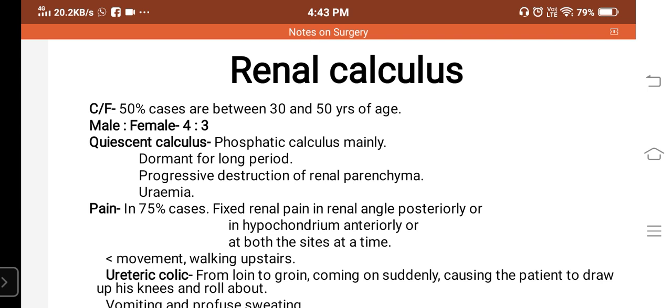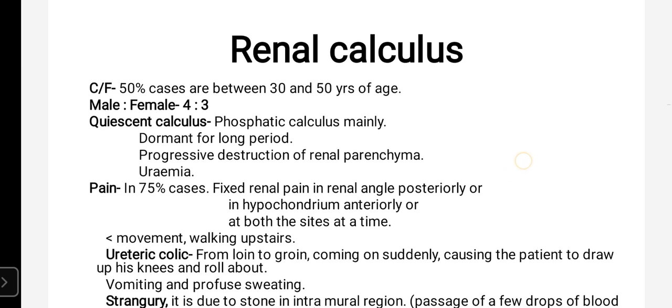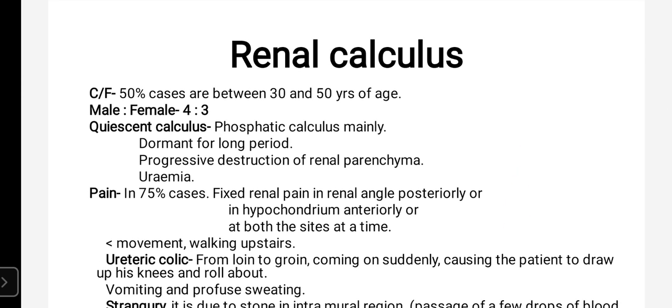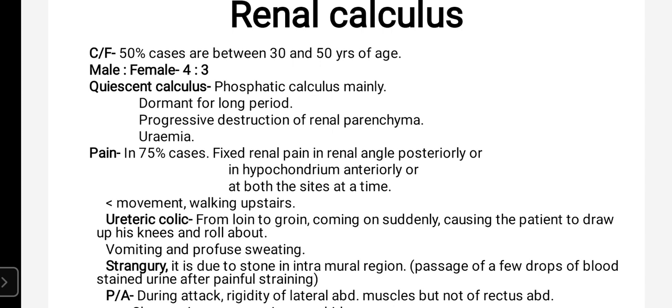Now the clinical features. 50% of cases are between 30 to 50 years of age, and the male to female ratio is 4 to 3. Okay, there is a quiescent calculus, that is a phosphatic calculus.